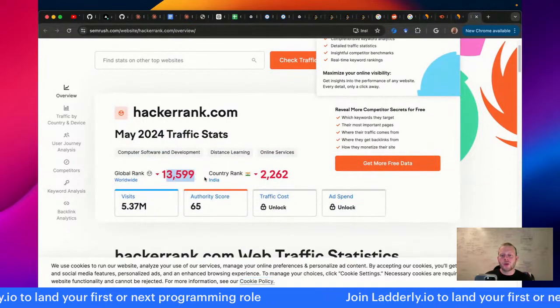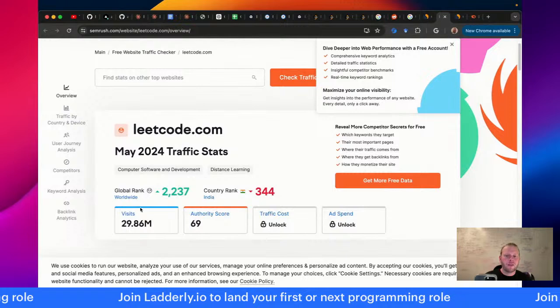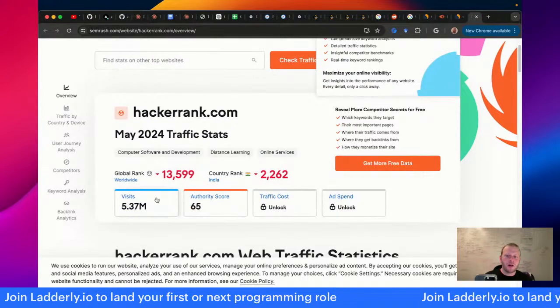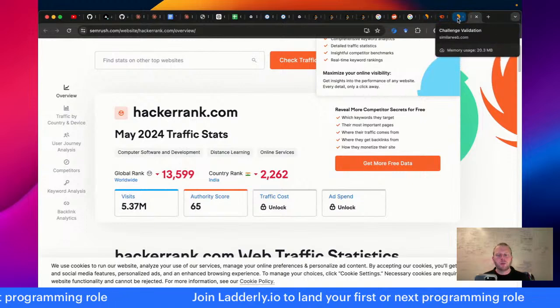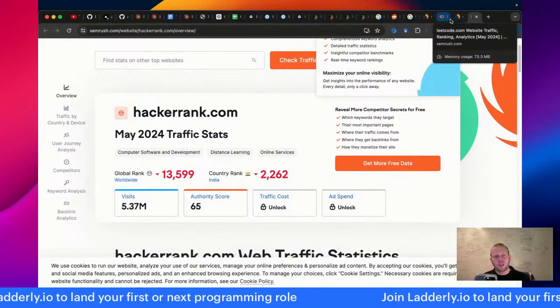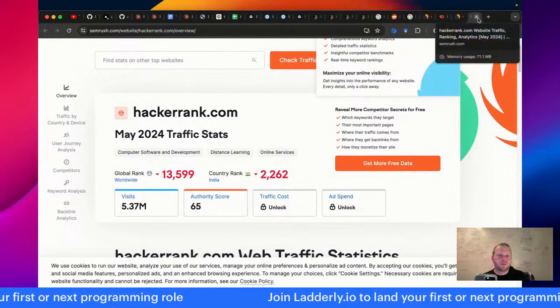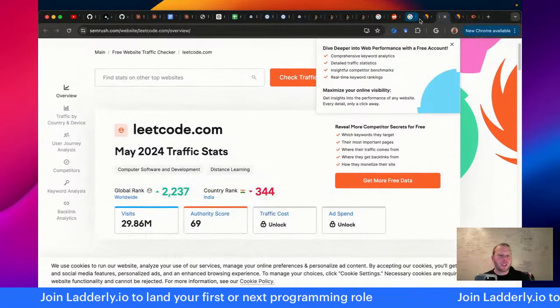HackerRank, yeah. So it's way more popular, right? Visits about 30 million, versus about 5 million. I think that's enough for now. The community is bigger, there's more traffic, it's more popular, it's more widely used. So even if the feature set is the same, just the network effects will cause us to prefer leetcode.com.